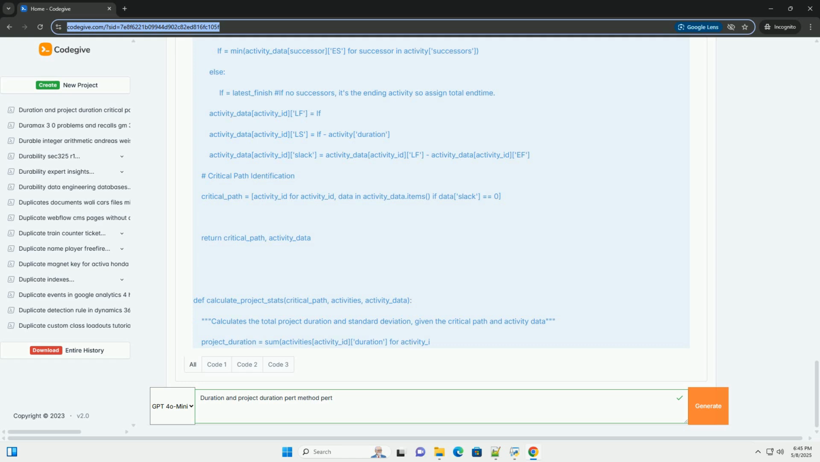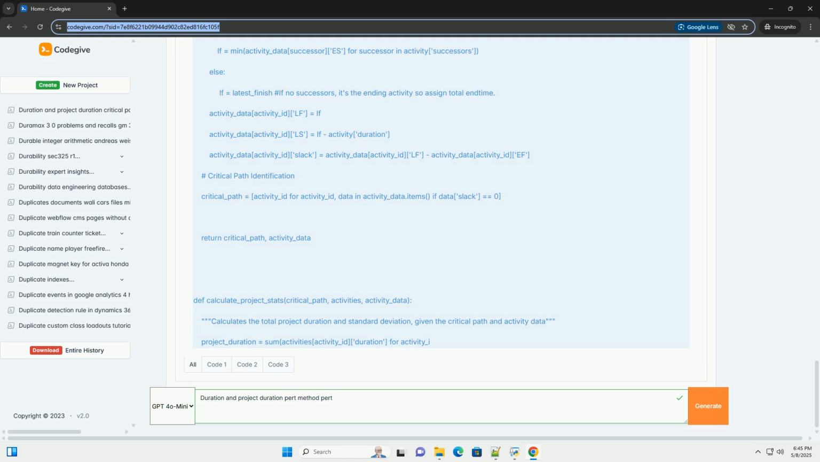Resource constraints: PERT primarily focuses on time and doesn't explicitly consider resource constraints. Resource leveling or critical chain project management may be needed in conjunction with PERT. Maintaining the PERT chart: as the project progresses, the PERT chart must be updated to reflect any changes in activity durations, dependencies, or scope. 12. Code example, Python, for PERT calculation.